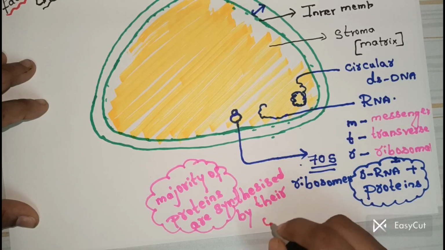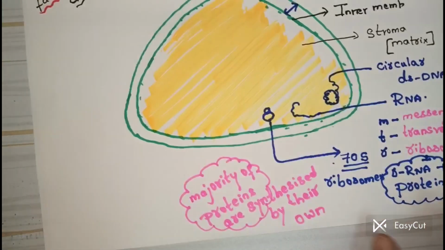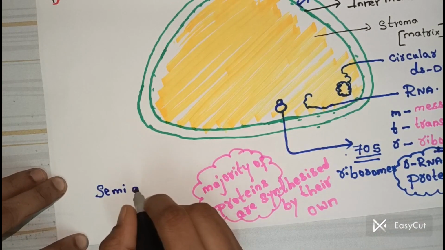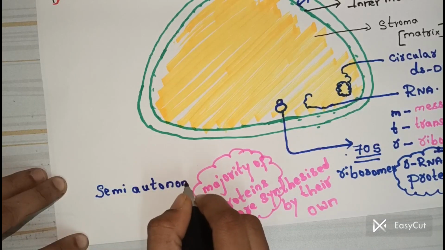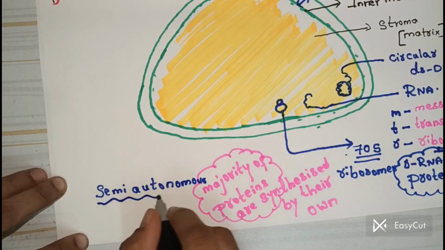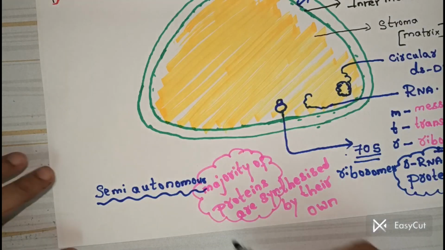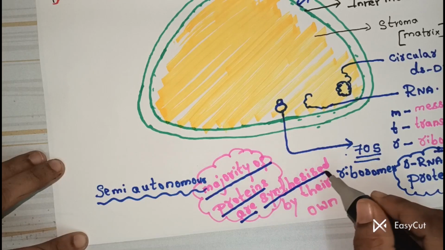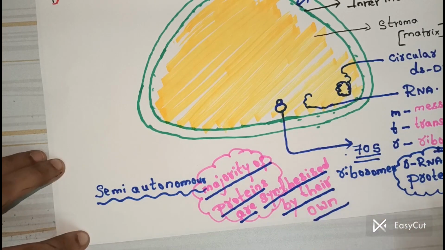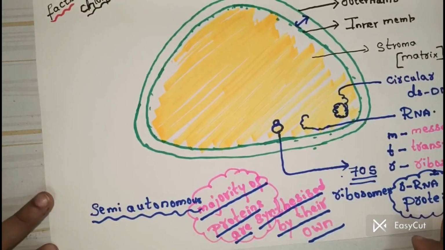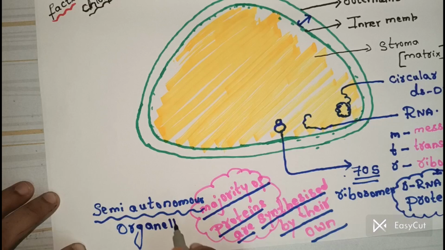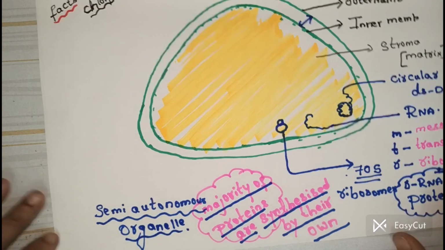That's why people are calling the chloroplast a semi-autonomous organelle. So try to understand, the chloroplast is able to synthesize its own proteins, not all, but the majority. That's why it is called a semi-autonomous organelle.